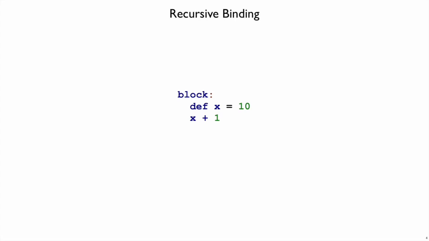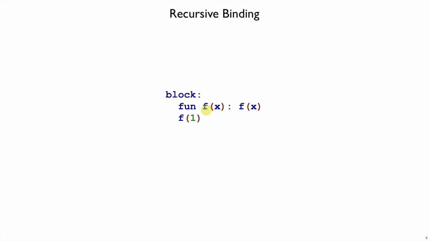In Shplait, we mostly bind variable names using def or fun, and we can use these forms inside of a block for local definition. For example, here I've defined x to be 10 within this block, so of course the answer is going to be 11. I can also use fun inside of a block like this.